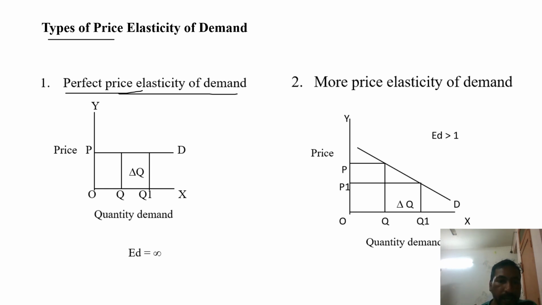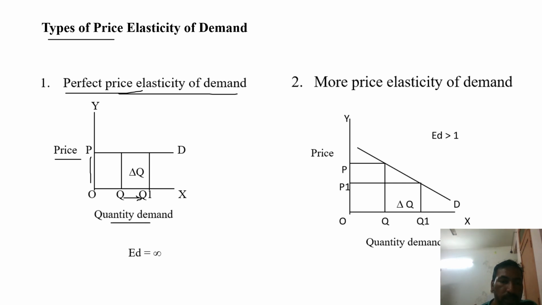You can see in the first diagram, the OX horizontal axis presents the quantity of demand and the OY vertical axis presents the price level. There is no change or only a small change in price, but the quantity demanded changes from OQ to OQ1.